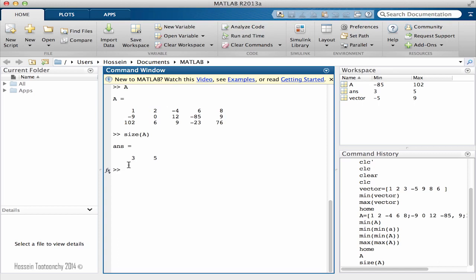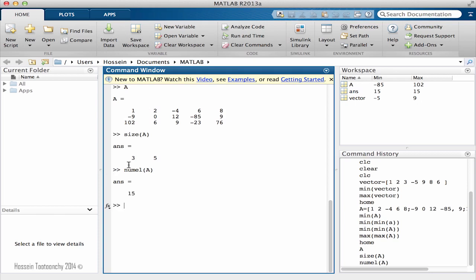There is actually a built-in function inside MATLAB called numel. So if I say numel and open parentheses, pass matrix A, it simply calculates the number of elements inside matrix A with just one function.